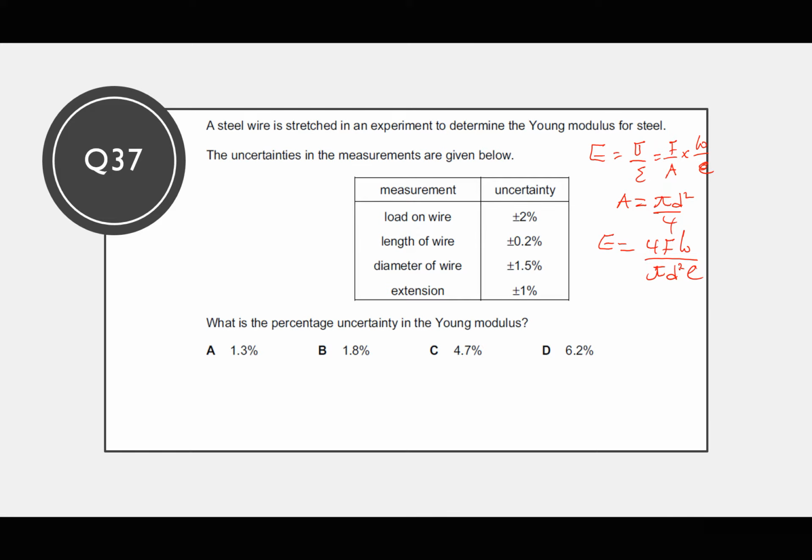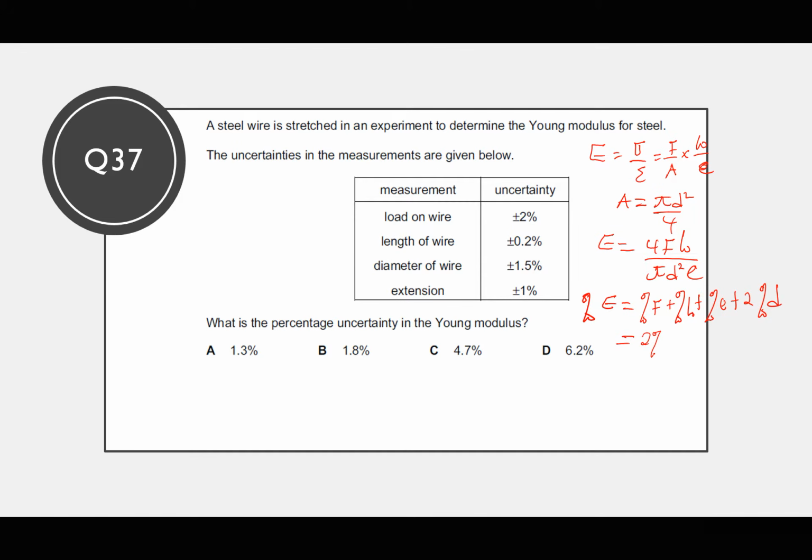So they want the percentage uncertainty, so without wasting time, we can find it. The percentage uncertainty in E is equal to, of course, the constants 4 and pi will not affect the uncertainty, so this will be percentage uncertainty in F plus percentage uncertainty in L plus percentage uncertainty in E plus twice the percentage uncertainty in D. When we substitute the values given: for F, they have given us the load as 2%.